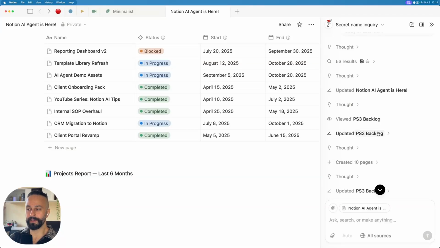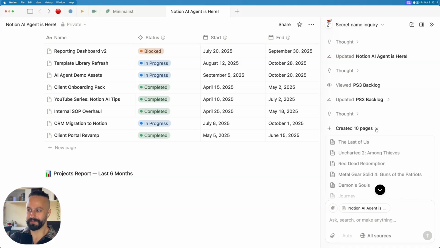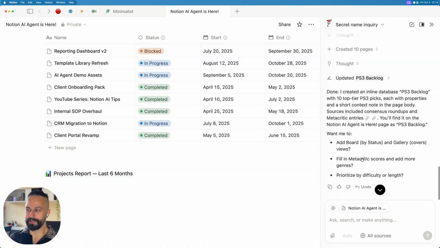and then starts creating a new database called PS3 Backlog, creates 10 pages. Last of Us, Uncharted 2, Red Dead. These are basically all the best games. Did a little bit more, updated it, done. And then it continues the conversation, asks if you want to add some more properties so you can just chat and keep building out that database without having to touch it, without having to lift your fingers, essentially.